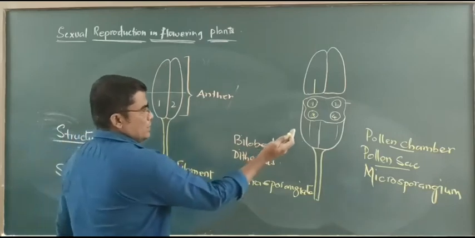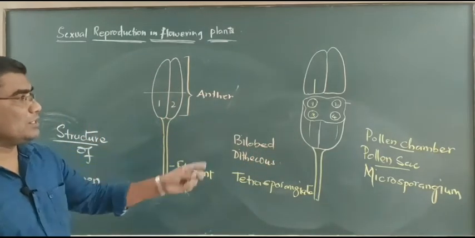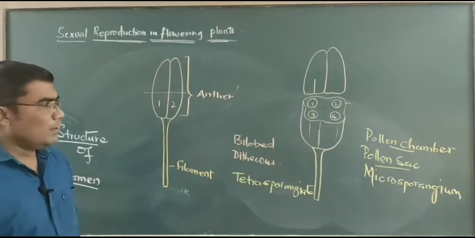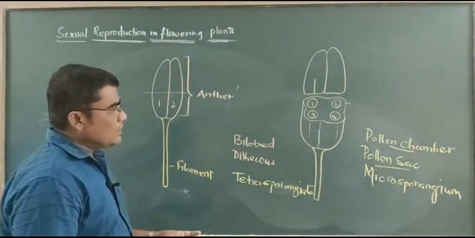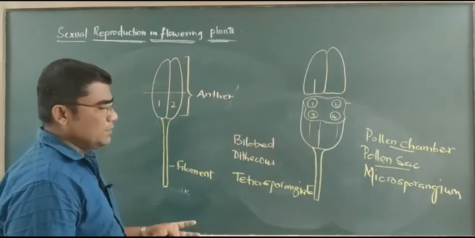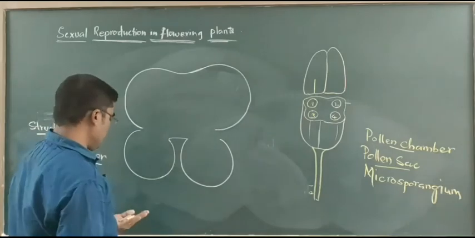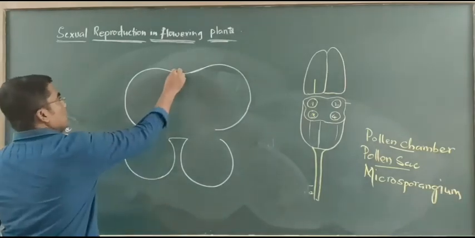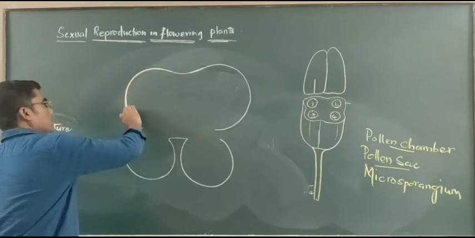When we take out a thin section of a stamen and observe under the microscope, what type of structure do we observe? Now we discuss. When we observe the structure of a young anther, it appears like this. This is the outermost protective layer.